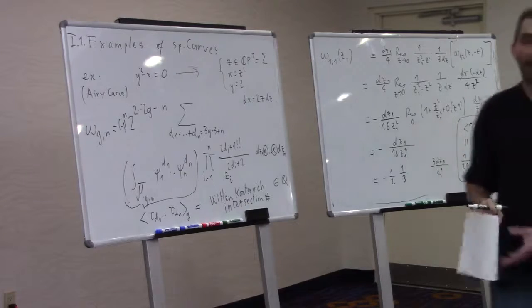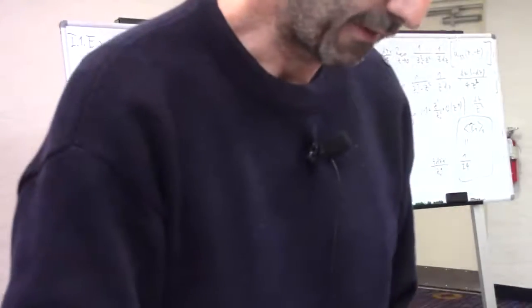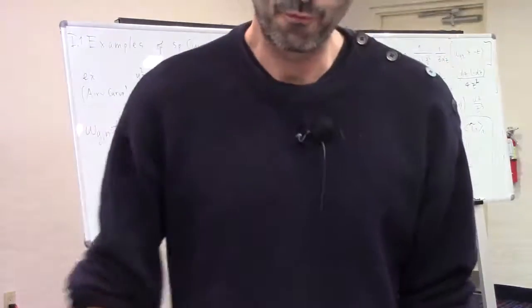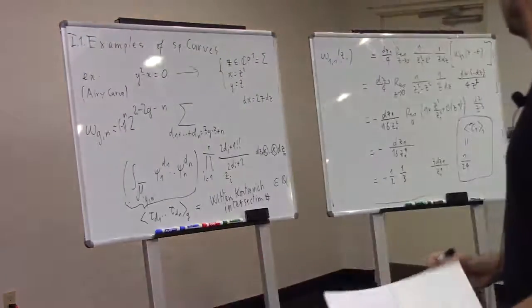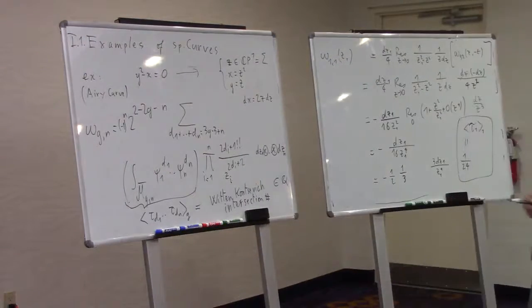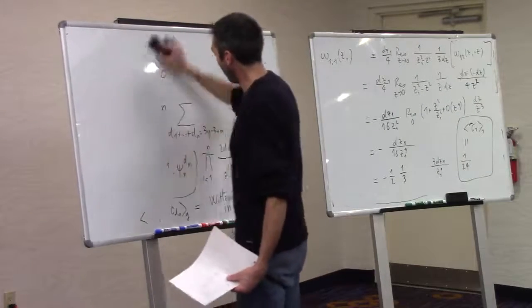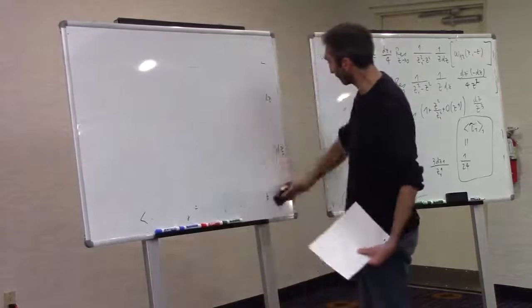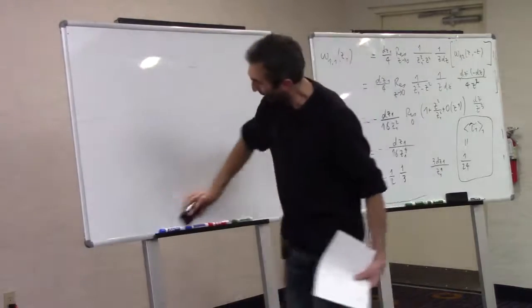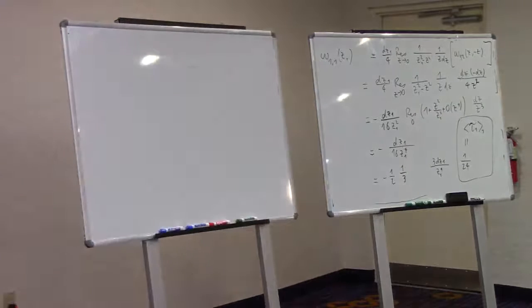Okay, so this is all what I do with the example of the Airy curve. Let me now move to the more general case. So what I want now to show you is the general expression of a topological recursion, because the way I have written it here, why did I choose to take a residue at 0? Why did I choose this precise 1 over 4 or things like that? Why these numbers?